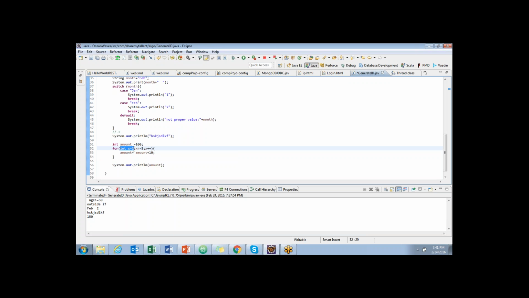Initialization only takes place when you start the for loop. After that, once x is incremented, it will check whether the condition is true. If it is true, only then it goes into the loop. Again the code executes, and again it gets incremented. Once incremented, it checks the condition whether it is true or false. If it is false, then it will come out of the for loop. Got it, Vishnu?